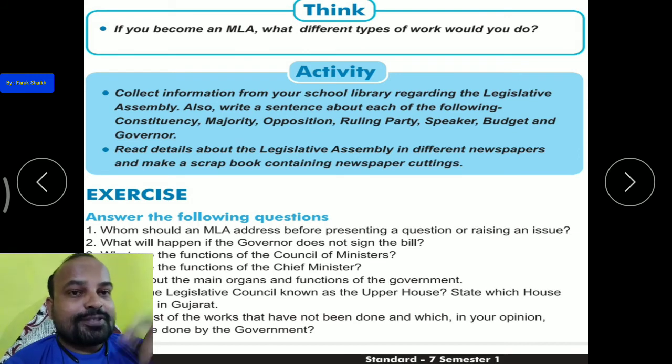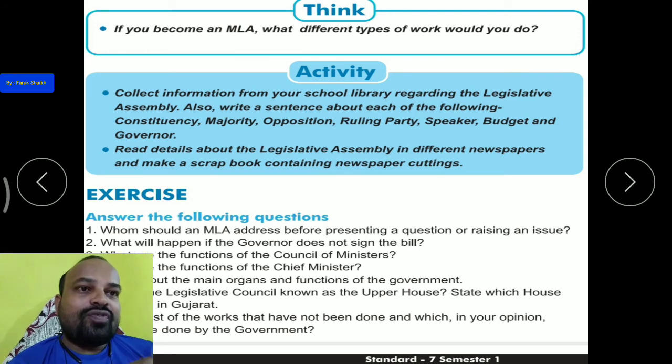So here is the question: if you become an MLA, what different types of work will you do? If you become an MLA, what kind of work will you do for your area? Will you work for the empowerment of women? Will you work for the development of education? Will you work for health and hygiene? Yes, that is the most important, health and hygiene, because the entire world is suffering from this pandemic. So you have to think about what type of work you would like to do if you become the MLA. Write in the comment section.